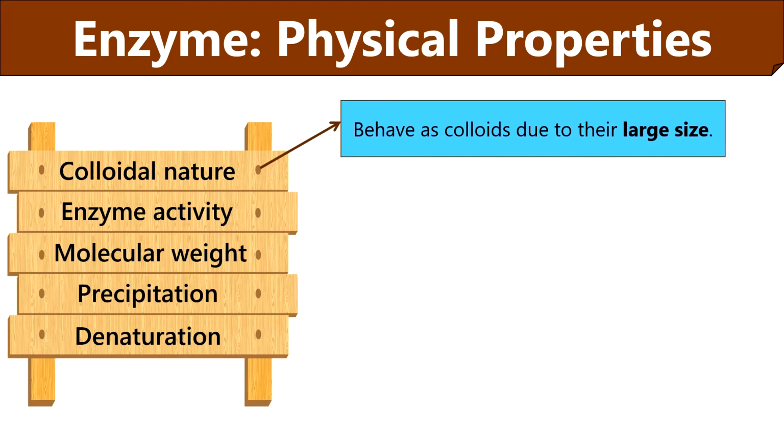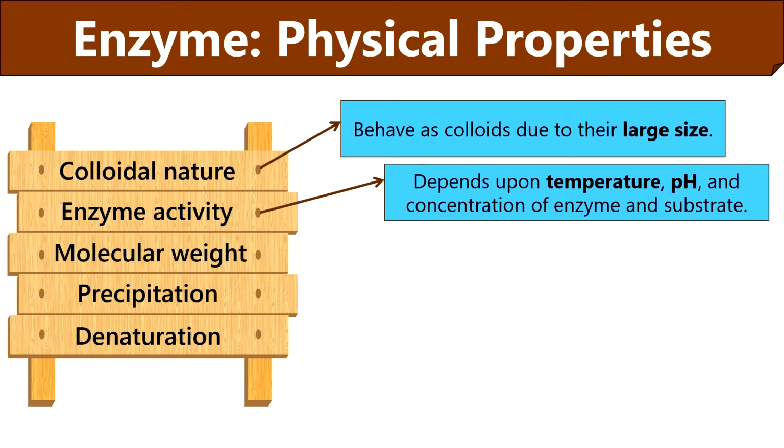Now coming into the physical properties of enzymes. Enzymes are massive in size due to which the rate of diffusion is low and they generally exist as colloids. Then the enzyme activity strongly depends upon the factors like temperature, pH, concentration of substrate and enzyme. Enzymes show highest activity at an optimum temperature of 37 degrees Celsius and an optimum pH of 7.2.